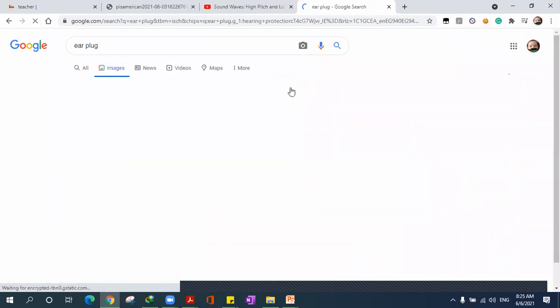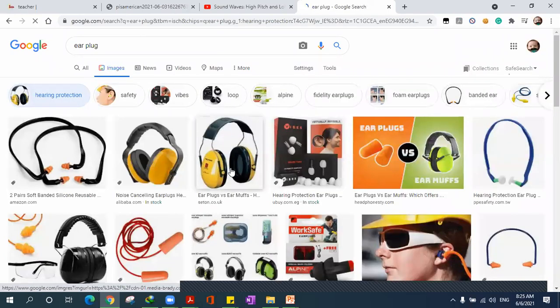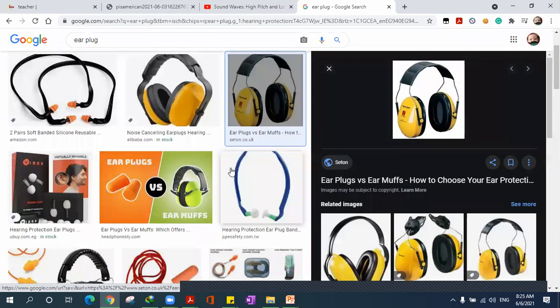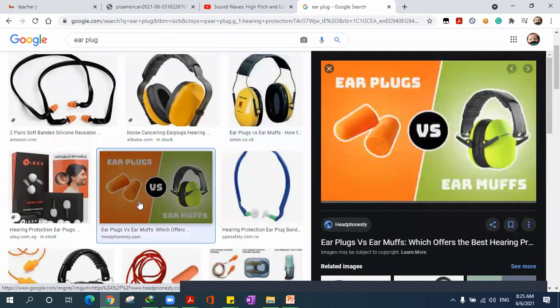This is another hearing protection. This is another shape, like a headphone. It's a headphone, but it's not connected to wires. This is called earmuffs. So there are earplugs and earmuffs.